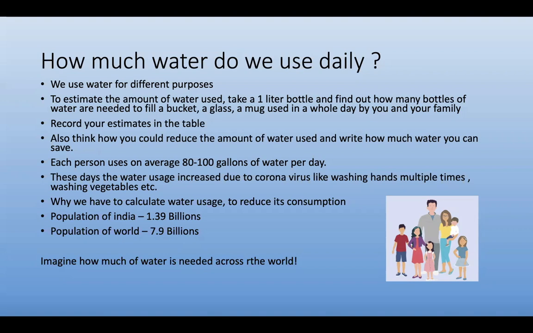Each person uses on average 80 to 100 gallons of water per day. These days, water usage has increased due to coronavirus, like washing hands multiple times, washing vegetables, and so on. So, why do we have to calculate water usage to reduce its consumption? The population of India is 1.39 billion. The population of the world is 7.9 billion. Imagine how much water is needed across the world.